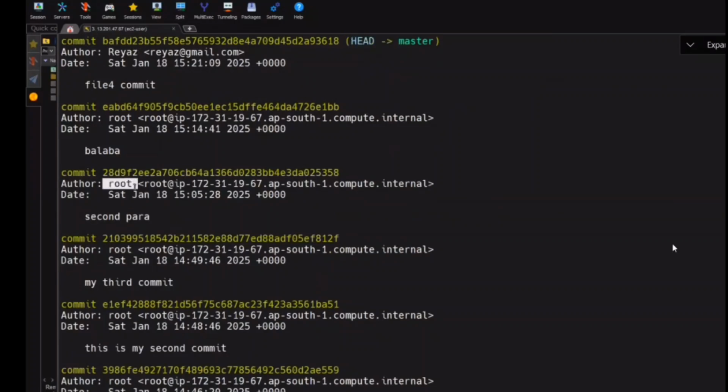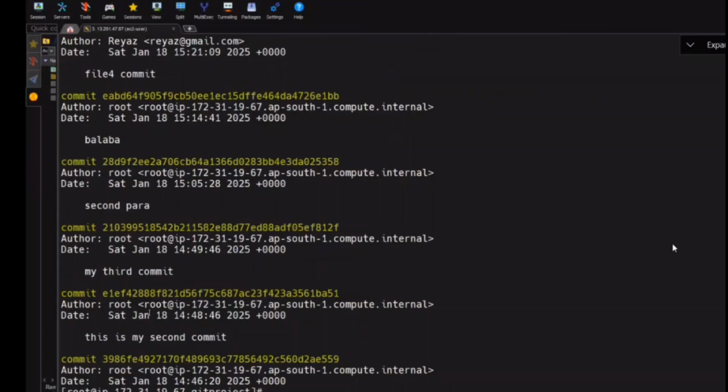And previous was root. And now the author is. You got enough? Online, clear?